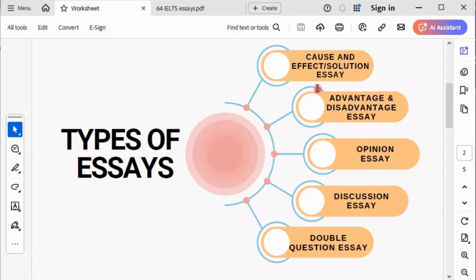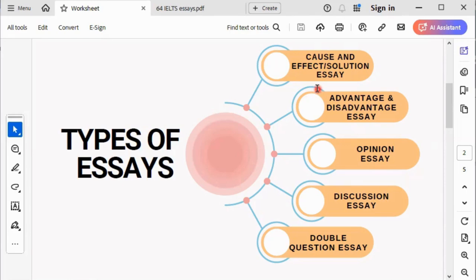Then, advantage, disadvantage essay is an essay that will require you to write about the advantages of something and the disadvantages of that thing. That's what we call advantage, disadvantage essay. You are writing about the advantages of something and the disadvantages of that thing.